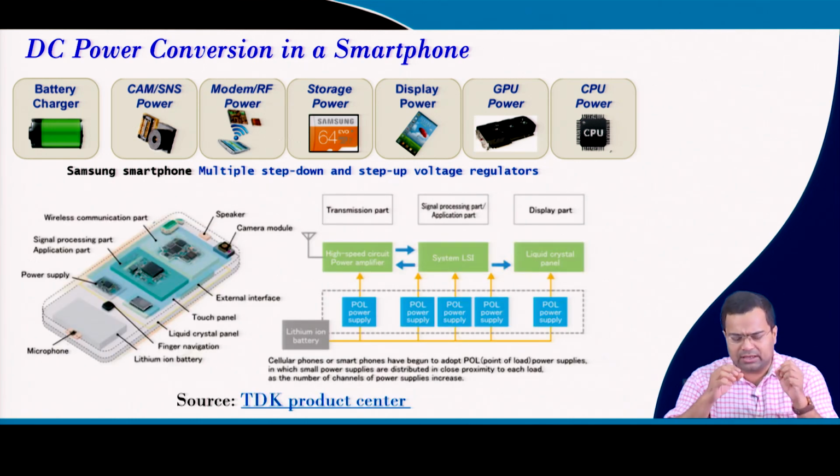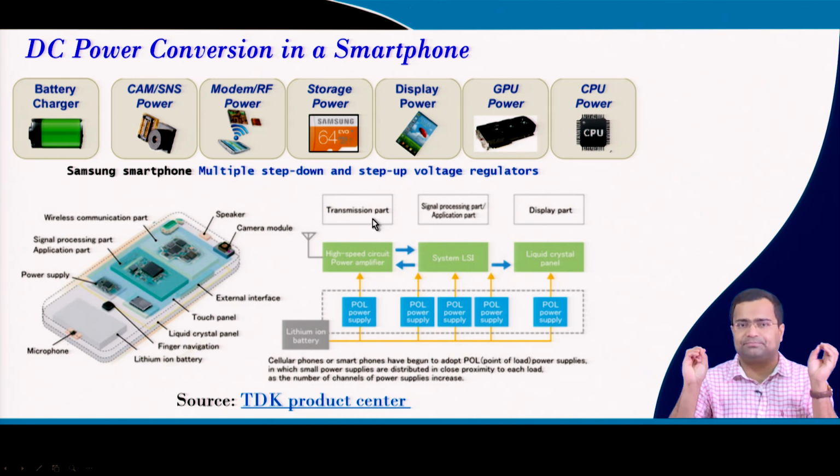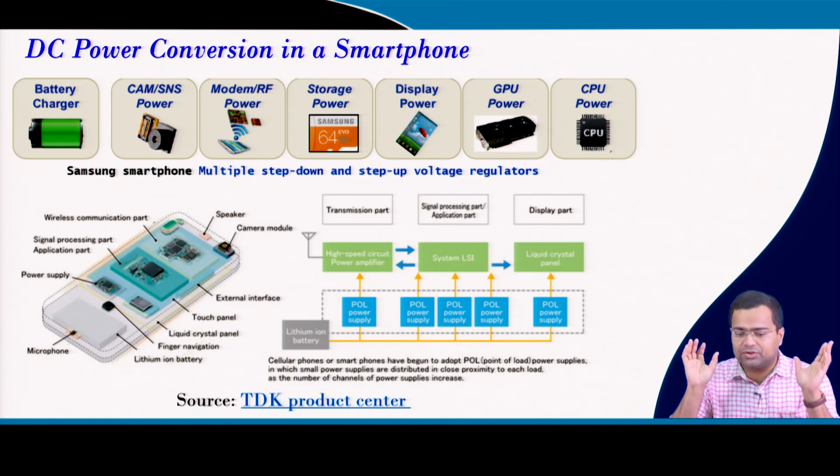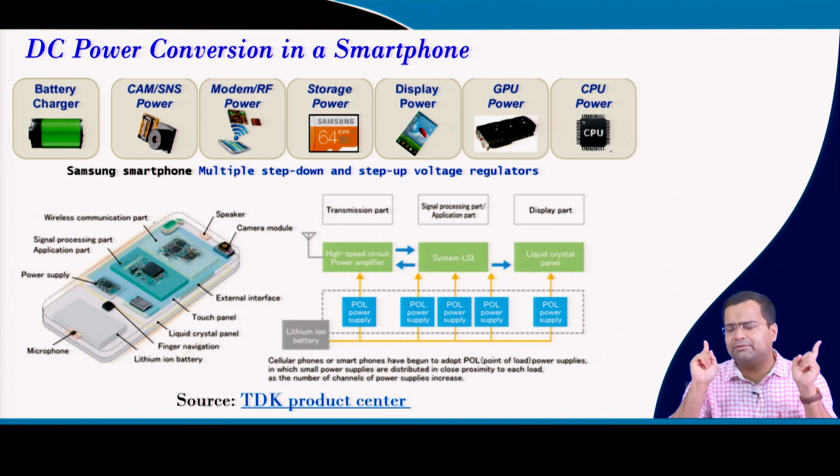And if we think about what units are inside a smartphone, there will be one battery in every smartphone. In fact, nowadays hybrid battery technologies are coming, but there are multiple applications, like the transmission part, the signal processing part like the processing unit, then the display part. All these parts have various subsystems, and the various subsystems require various voltage and current levels. Since there is only one battery voltage, that requires multiple POLs.